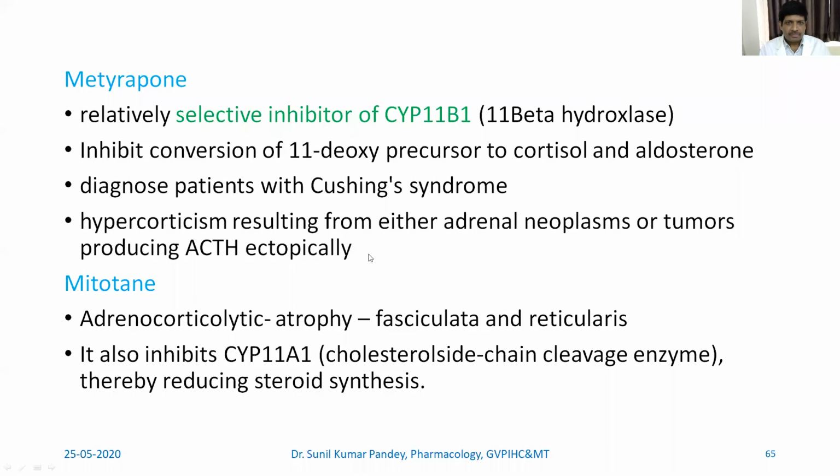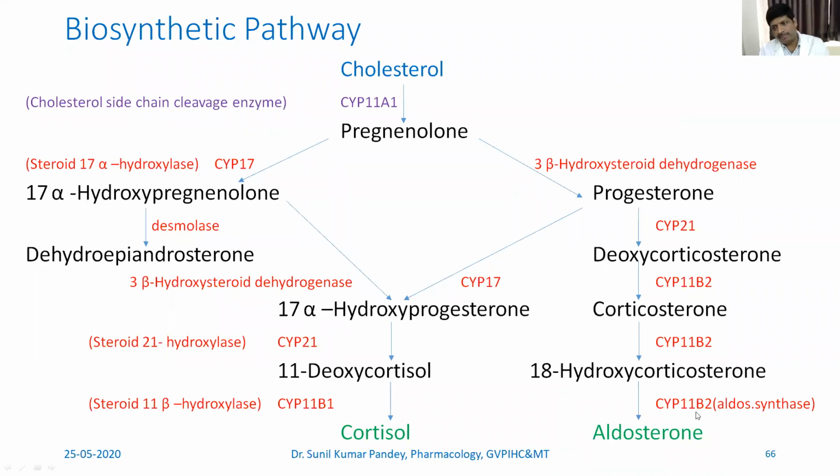The next is mitotane, which has an adrenocorticolytic effect, and it affects mainly the fasciculata and reticularis part. It also inhibits CYP11A1, and we'll see that there. CYP11B1, this one, by the help of which cortisol and aldosterone are synthesized. So that is inhibited by mitotane. Mitotane inhibits this particular enzyme.